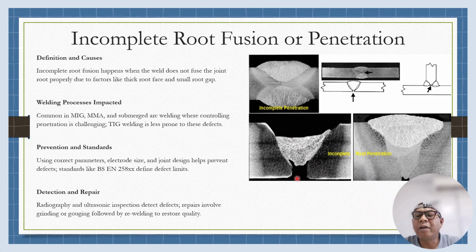Causes include an excessively thick root face, and too small a root gap. Normally people control it at 2 millimeters, but when the root face is very thick, maybe 1 millimeter, the weld metal pool cannot penetrate into the root.